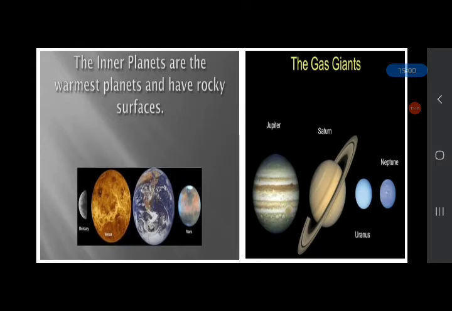They are made up of rocks and have rocky surfaces. And the last four planets, Jupiter, Saturn, Uranus, and Neptune, are big gas giants and they do not have a solid surface. They are called the gas giants.